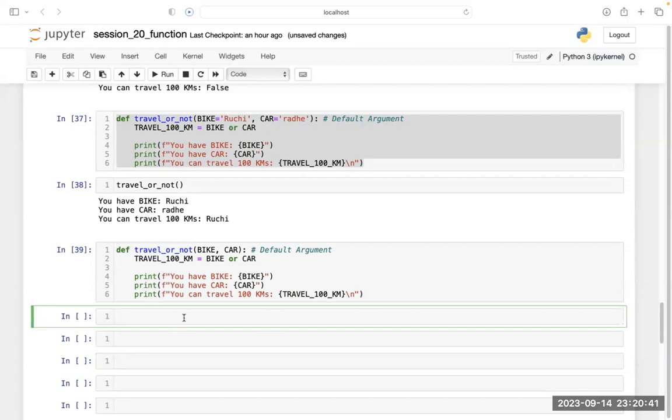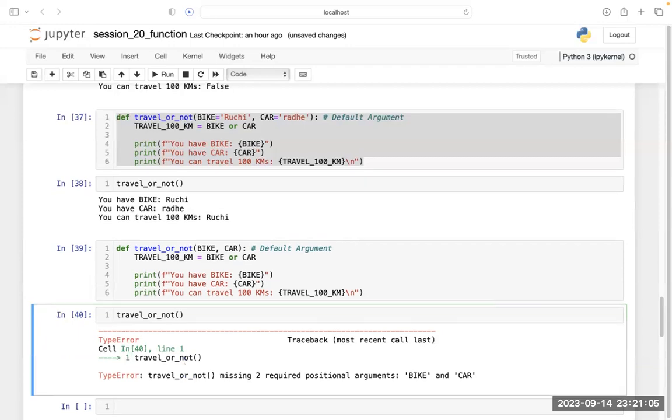Tell me. Travel underscore or underscore not. Then parenthesis. Run the code. Fine. Run this code. See.